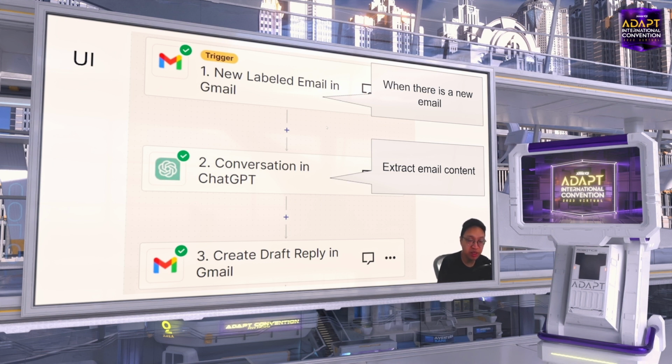In ChatGPT, we predefine the prompt, something like: draft a reply to this email, refer to my FAQ. You can also put your FAQ, which is frequently asked questions, into the prompt, so ChatGPT can refer to your FAQ to draft the email back to the user.